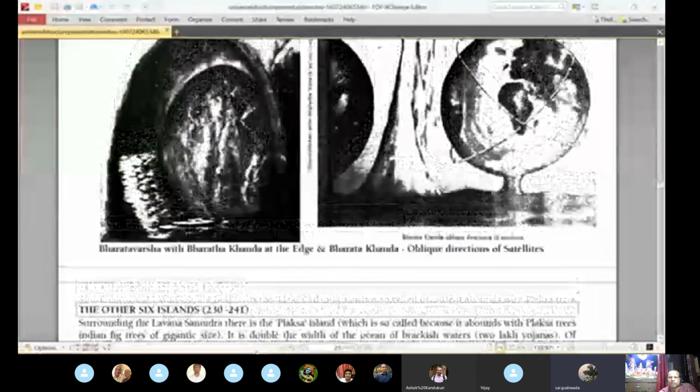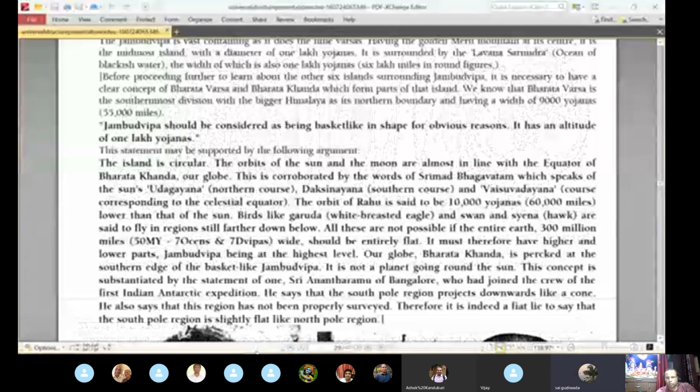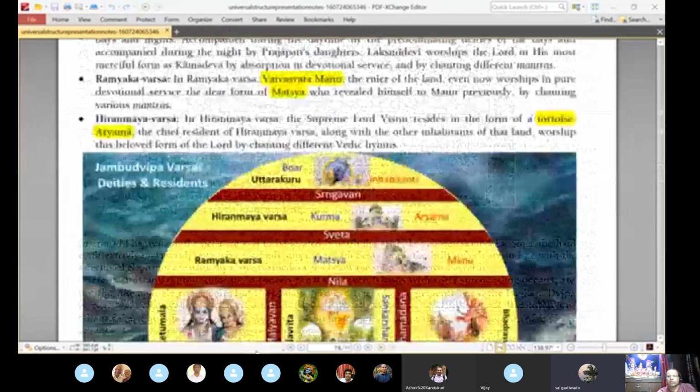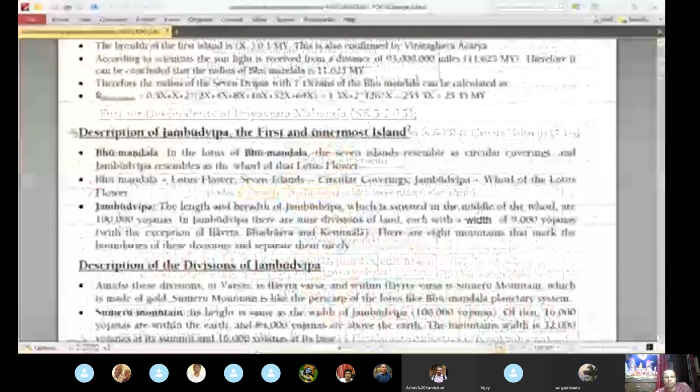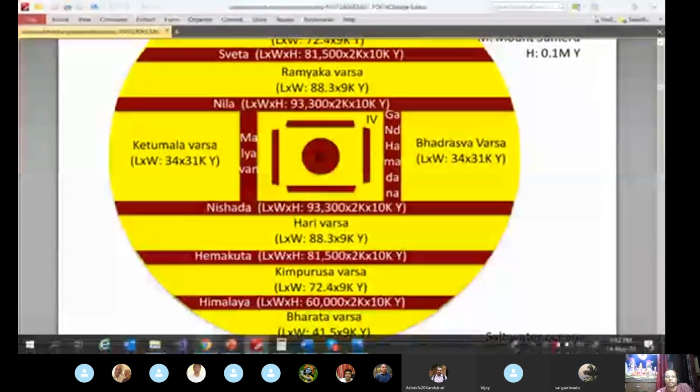They are not planets actually, Prabhu. See, only Earth is mentioned as a globe, and everything else is flat. But they are outside the earth, isn't it? Ilavrita Varsha and other things, Prabhu. See, we have to look at other things. We are only talking about Jambudvipa now, which is in the middle of the entire thing.